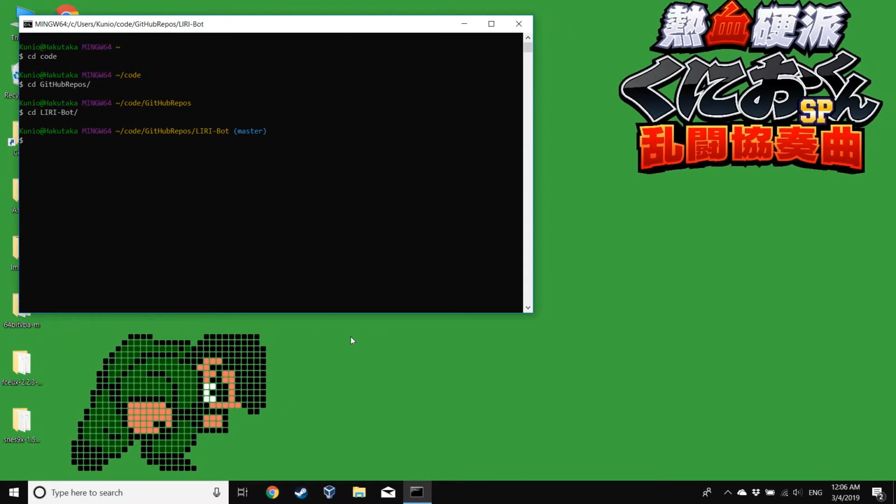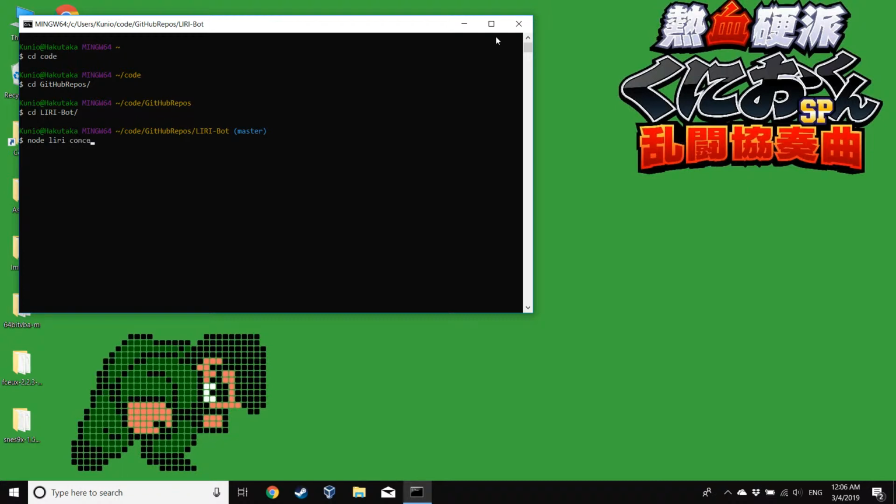So let's pretend that it's 1993 and you've pushed the turbo button on your 486 and it's ready to run exactly as fast as it would have otherwise because that button doesn't do anything. And you will type a command line. You'll type node, let everybody know that you're going to be using Node to run some JavaScript, LIRI, because that's her name, and then you're going to type one of three meaningful commands.